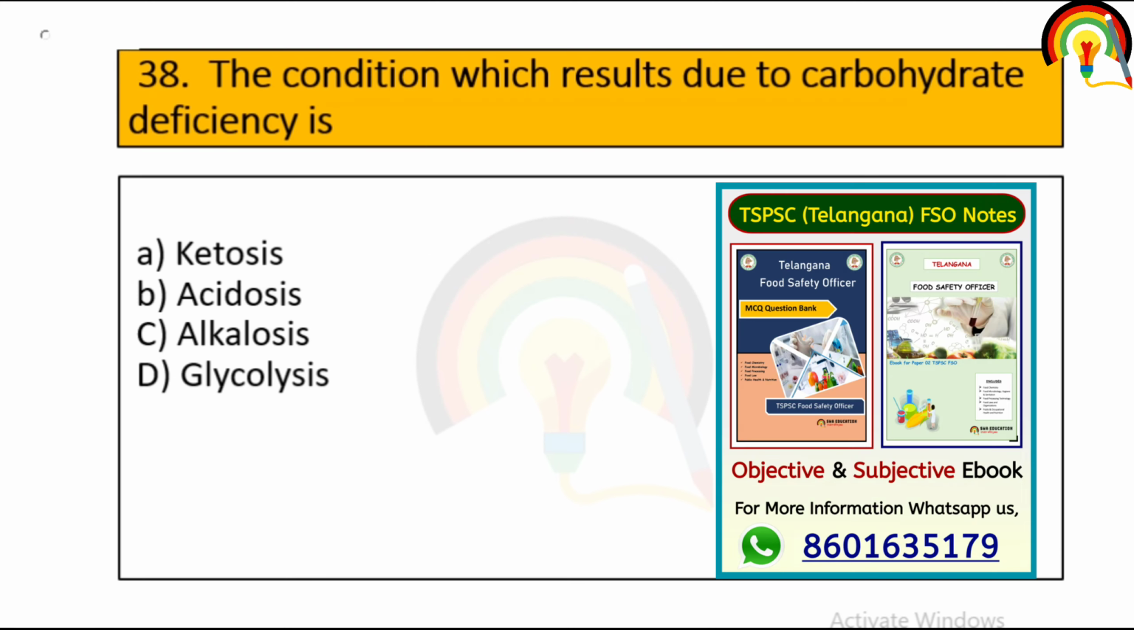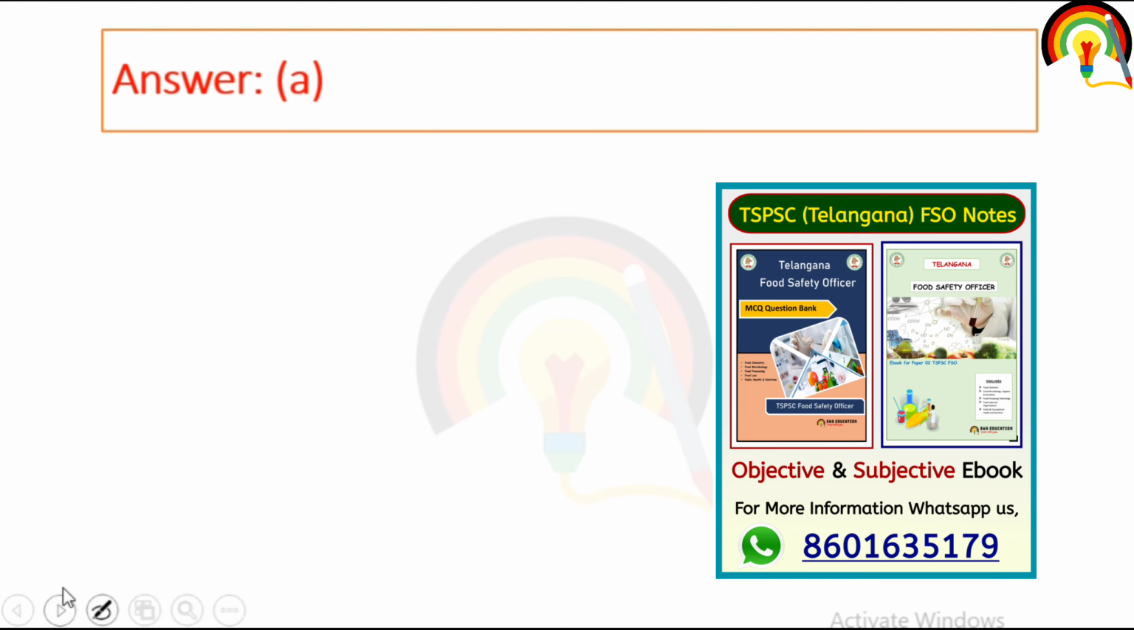Next one, the condition which results due to carbohydrate deficiency is ketosis. So ketosis is the condition which results due to the deficiency of carbohydrate. So the correct answer is the first one.